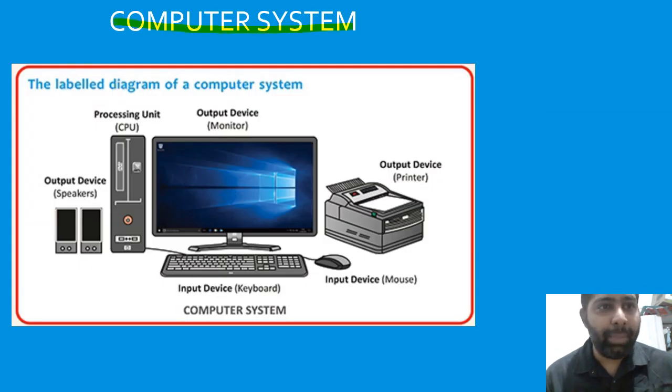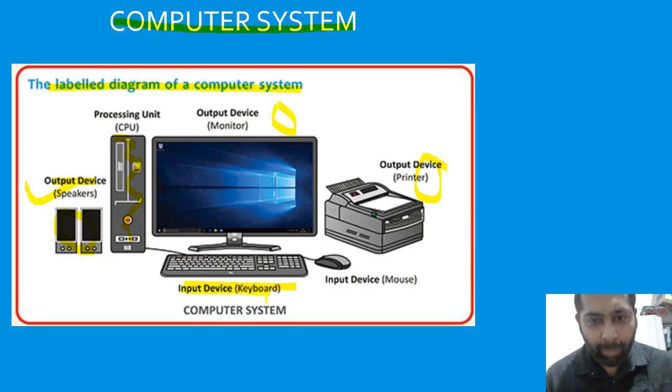The labeled diagram of a computer system you can see now. Here is a combination of output devices, input devices, and the processing devices. The output devices are monitor, which shows you the result. Printer is the output device that gives you the output in the form of a hard copy, means on the page. Speakers give you output in the form of sound. This is also an output device.